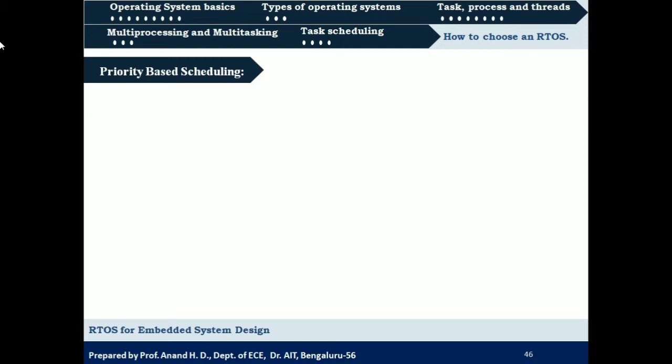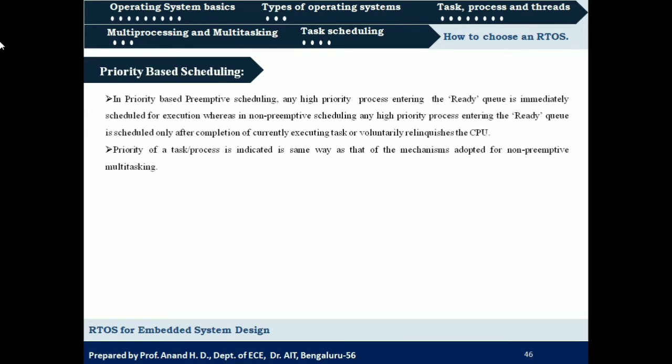Out of two approaches, that is time based approach and priority based approach, we have seen an example of the time based approach, that is round robin scheduling. Now we shall see priority based scheduling, right? In priority based preemptive scheduling, any high priority process entering the ready queue is immediately scheduled for execution, whereas in case of non-preemptive scheduling, any high priority process entering the ready queue is scheduled only after the completion of the currently executing task or when it voluntarily relinquishes the CPU.